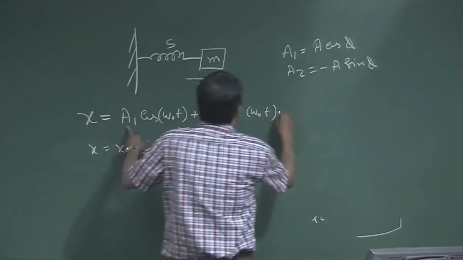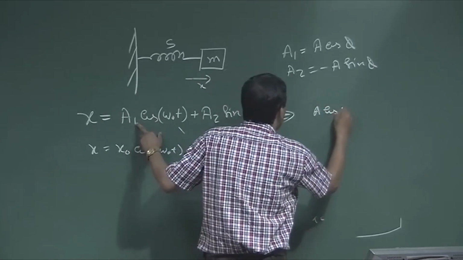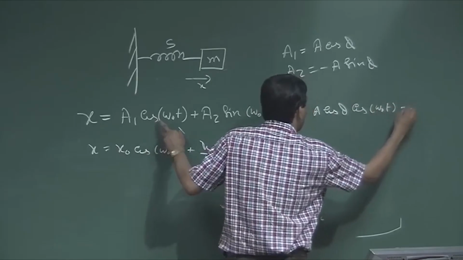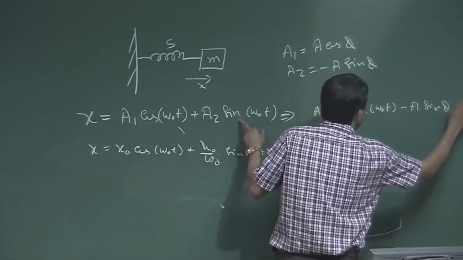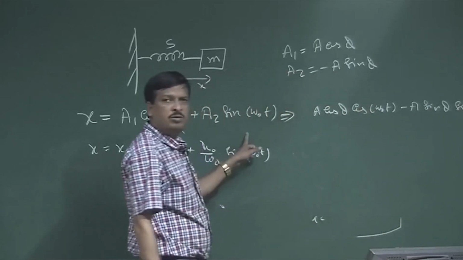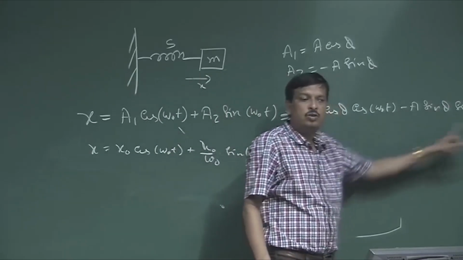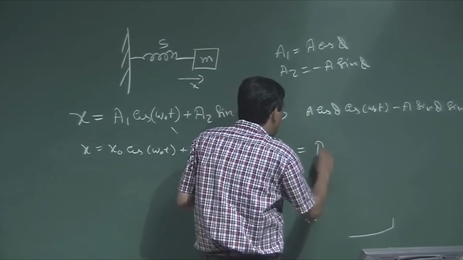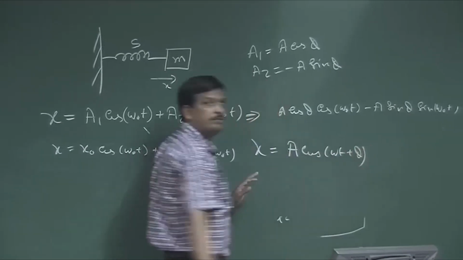The same equation I can write as a cos phi cos omega 0 t minus a sin phi sin omega 0 t. I just put in the a1 and a2 values. So, cos a cos b minus sin a sin b is cos of a plus b. So, I can write x is nothing but a cos of omega 0 t plus phi.